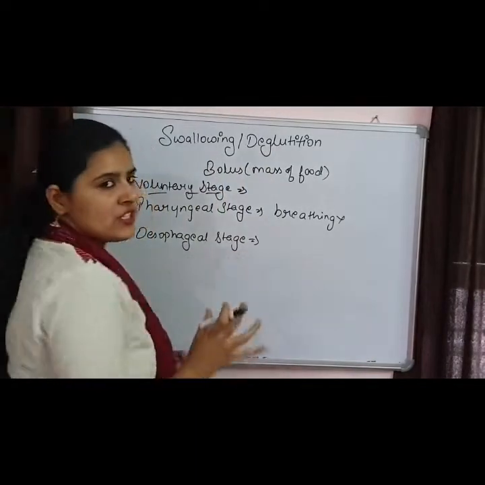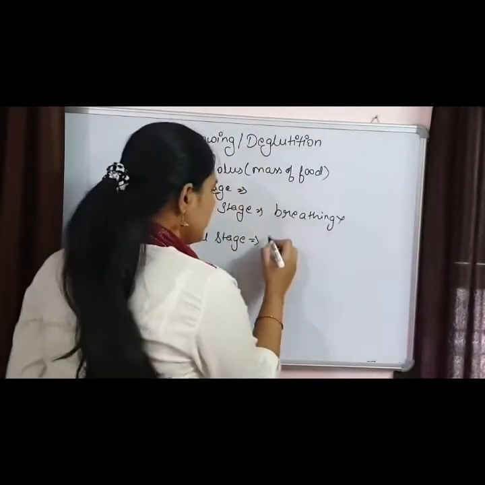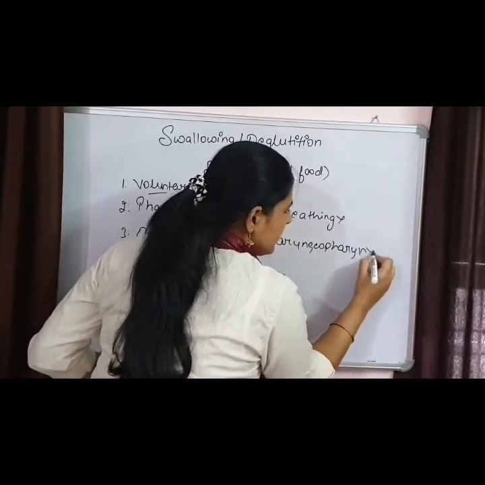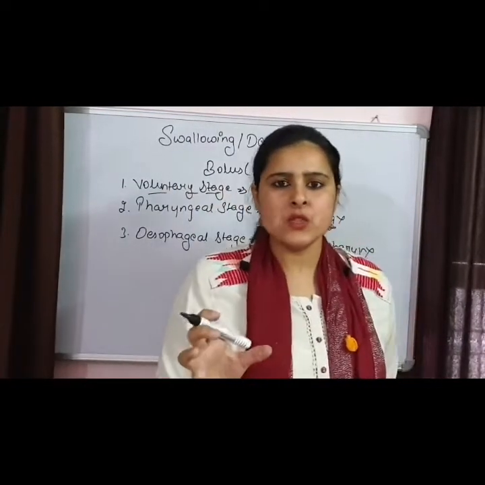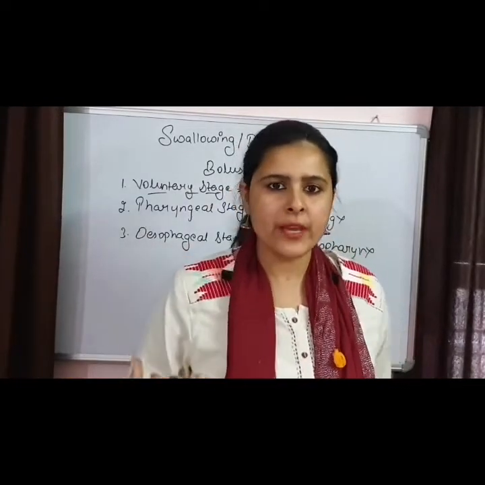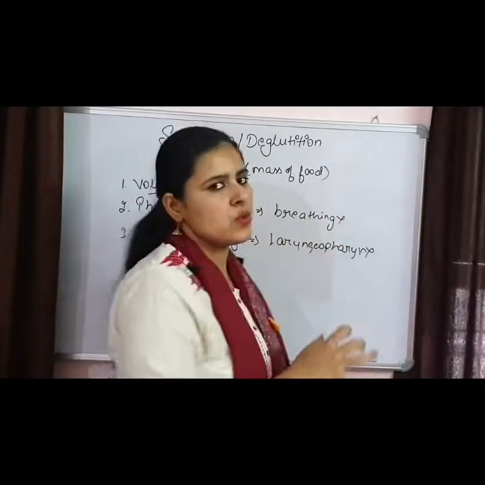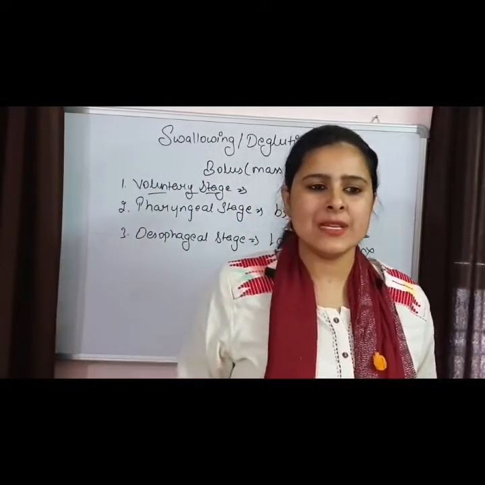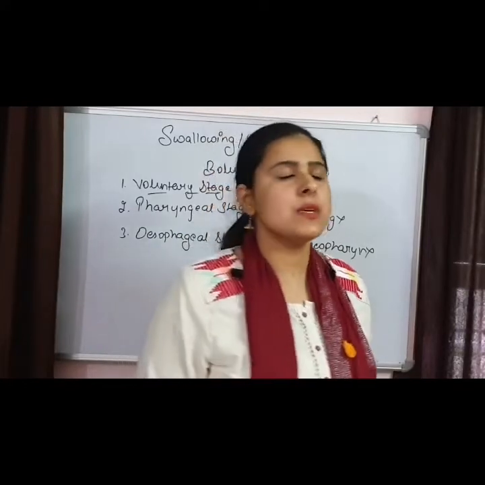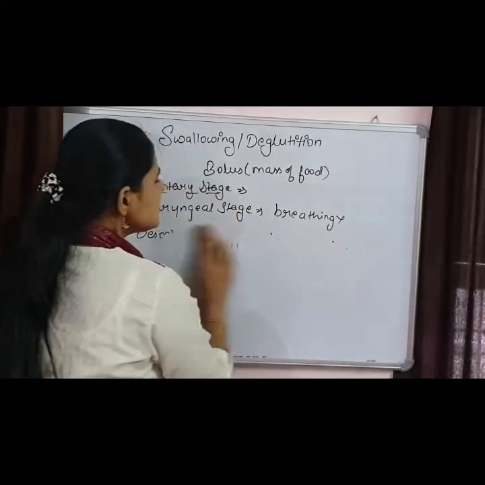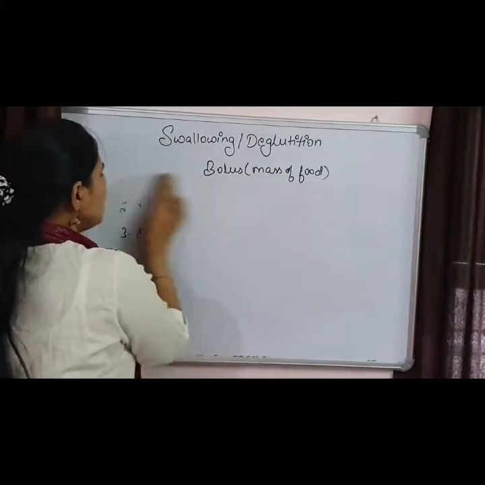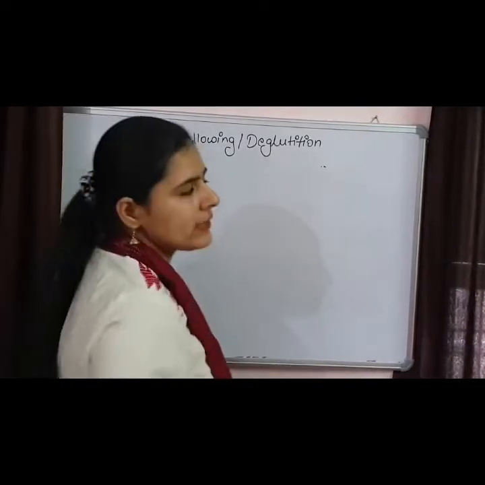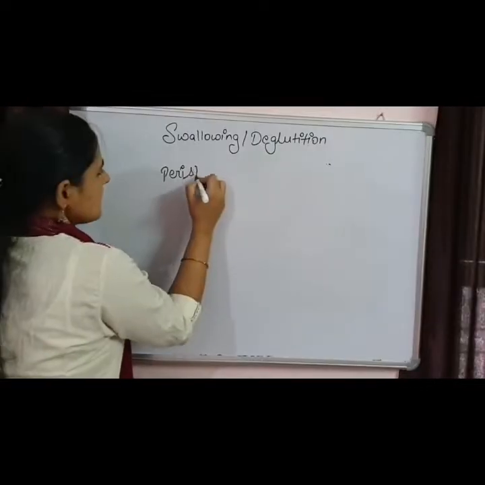Now in the esophageal stage, remember the laryngopharynx? The lowermost part of the pharynx is entering into the food pipe. So this portion is going to move the food more into the esophagus. The esophagus is a muscular tube, and it is important to know that this muscular tube is going to help in the downward movement of the food, and this downward movement of the food takes place with the help of peristalsis.